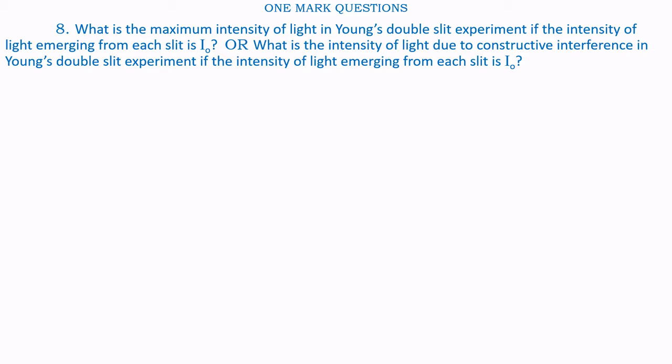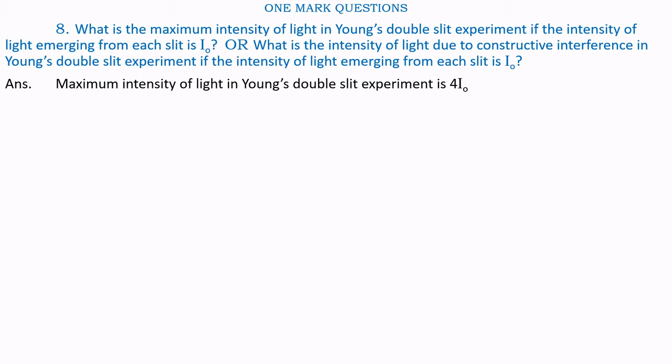Question number 8. What is the maximum intensity of light in Young's double slit experiment if the intensity of light emerging from each slit is I0? Or what is the intensity of light due to constructive interference in Young's double slit experiment if the intensity of light emerging from each slit is I0? Answer. Maximum intensity of light in Young's double slit experiment is 4 times I0.